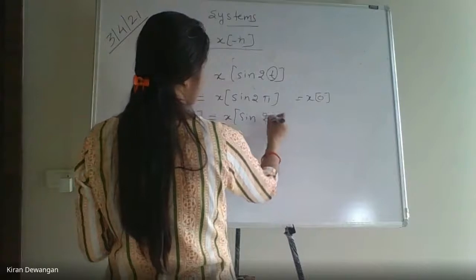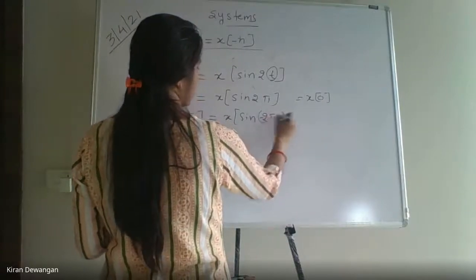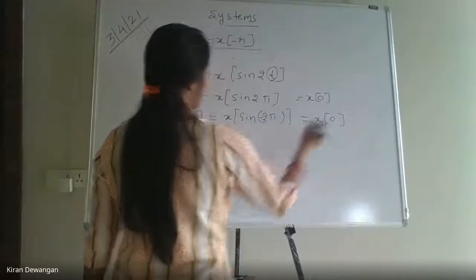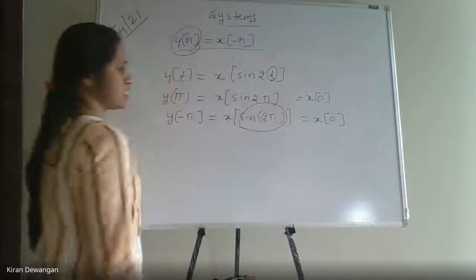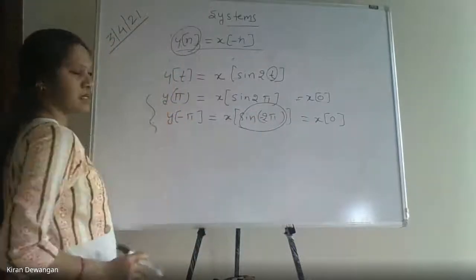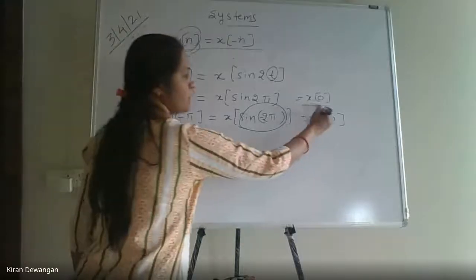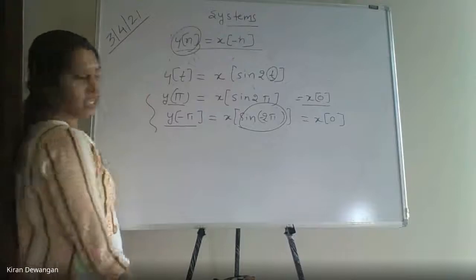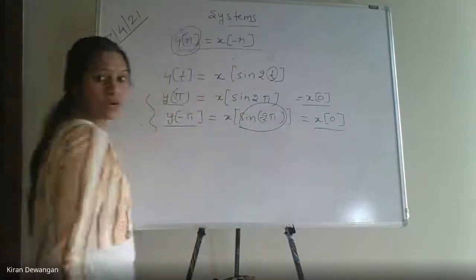Now if I take y of minus pi, x of sin, this is x of 0, sin 2 minus 2 pi हो जाएगा. Then what is it again? It is 0, again x of 0. Because this value is 0. पॉजिटिव पाई लिया हमने तो भी x of 0 ही आ रहा है. y of minus पाई लिया हमने तो भी x of 0 ही आ रहा है.